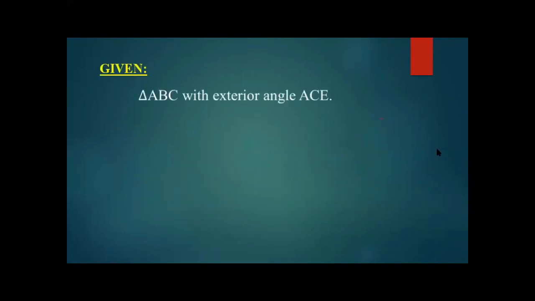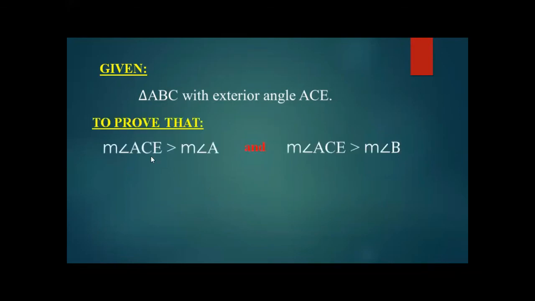So this is the figure. Now moving towards the given. What is given in the theorem? The statement says that there is a triangle and a side of the triangle has been extended. So we have made the triangle ABC in the figure and extended its side towards E. The exterior angle formed is called angle ACE, and the interior opposite angles of ACE are angle A and angle B. They both are smaller than angle ACE, the exterior angle.